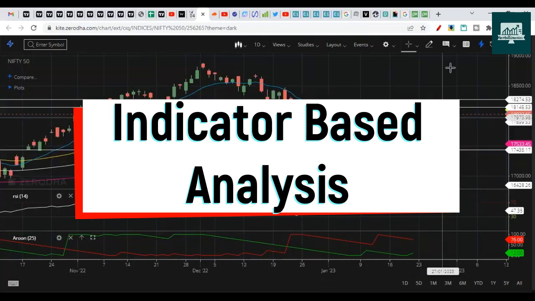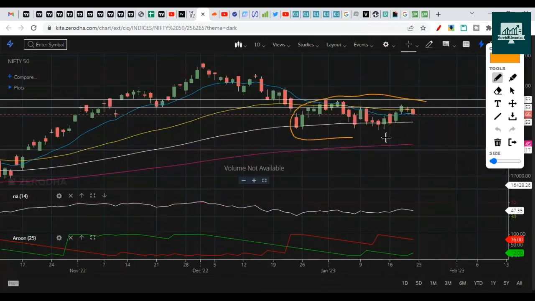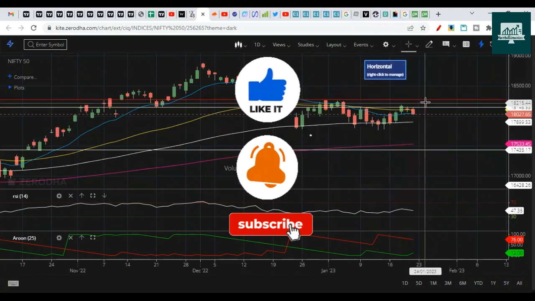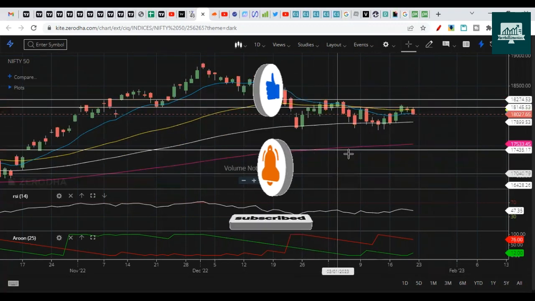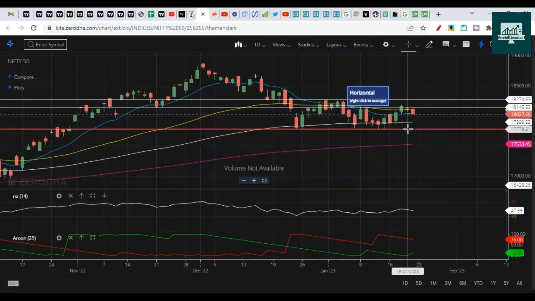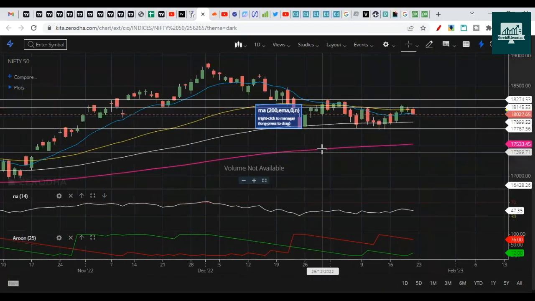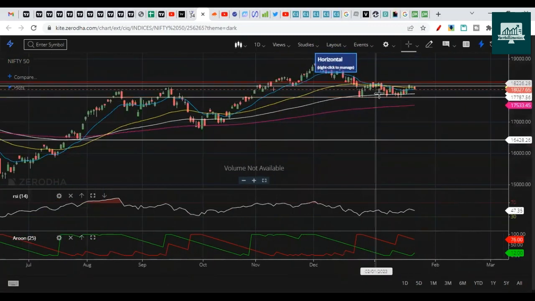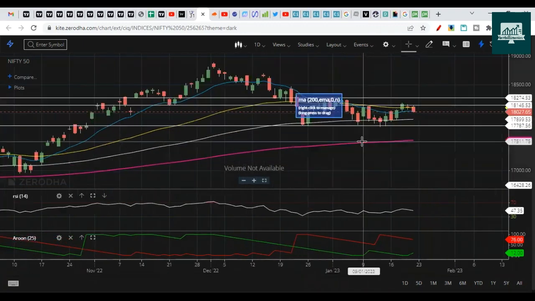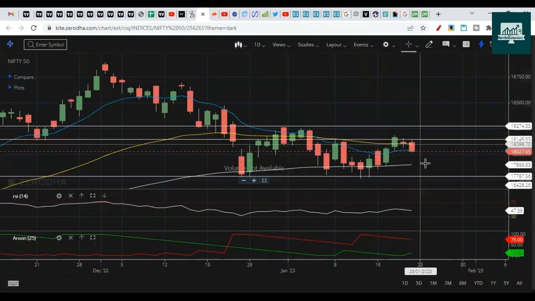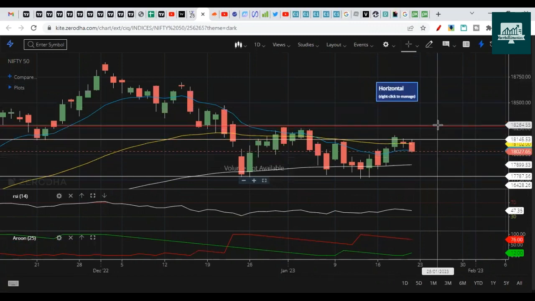On price action and indicators, you can see here Nifty has been trading in this range for quite a while now, almost a month. It's 26th December where it made this low, and after that it is still trading in a small range. So this is the range where Nifty is trading. So let me move this line here. This is our range, and this is where Nifty is trading right now. As you can see, it has started the fall and is trading in the range. So this means that there could be a chance of a drop someday after completion of the pullback.